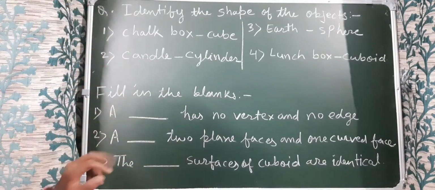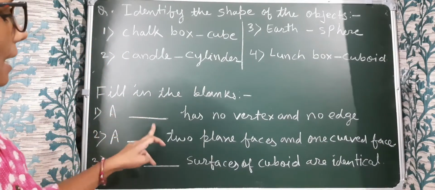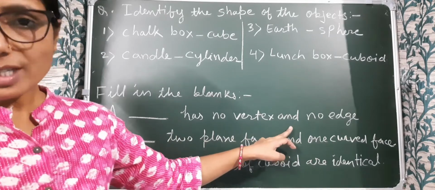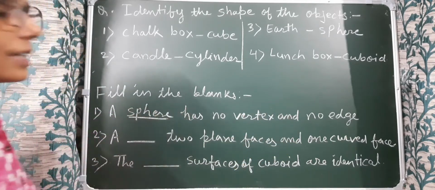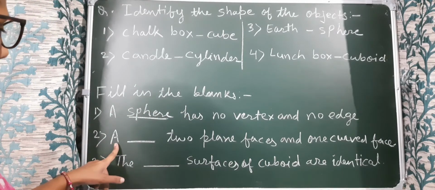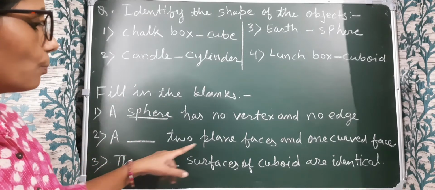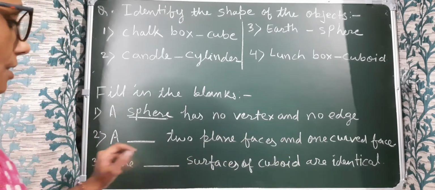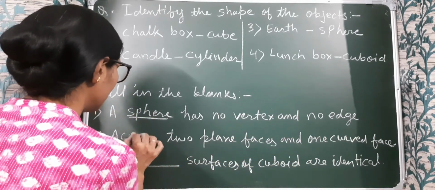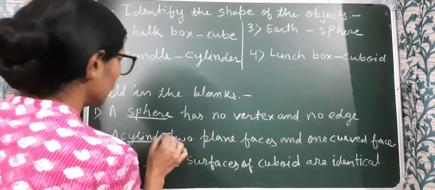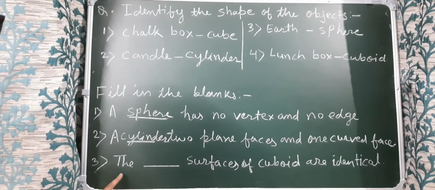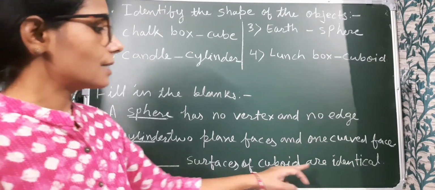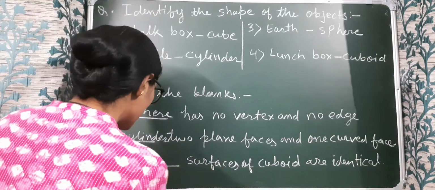Next, fill in the blanks. First, a dash has no vertex and no edges. A sphere has no vertex and no edges. A dash has 2 plane faces and 1 curved face. Only a cylinder has 2 plane faces and 1 curved face. Next, the third one: the dash surfaces of a cuboid are identical, opposite surfaces.